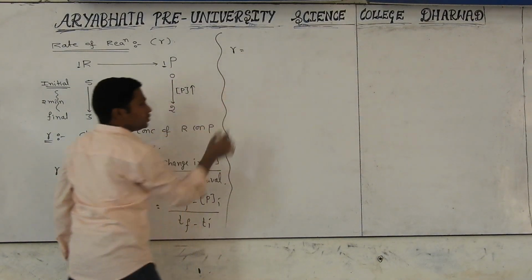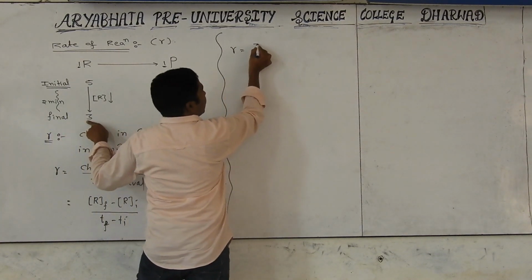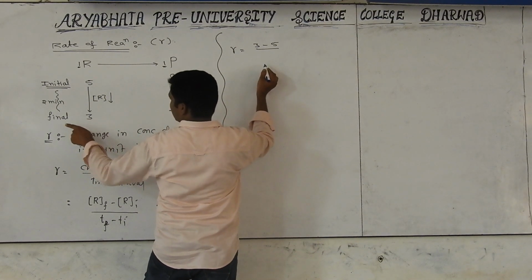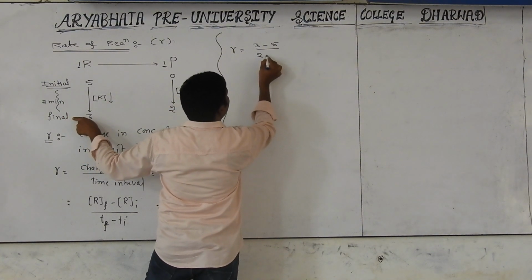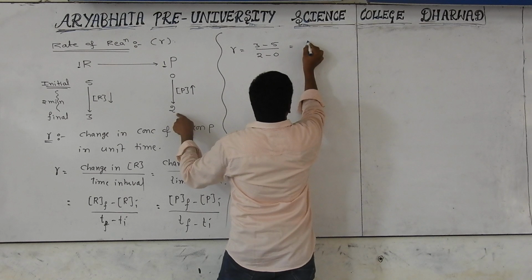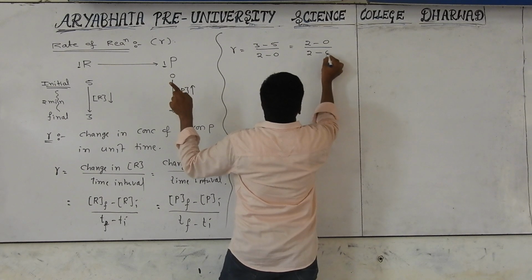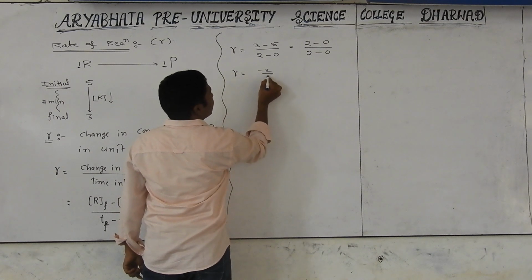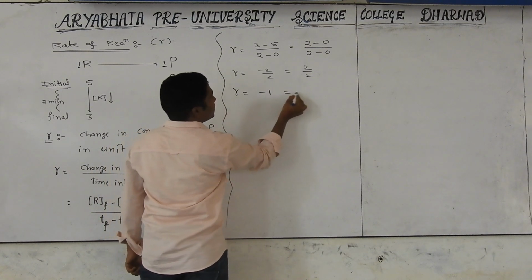R is equal to the change in concentration of the reactant, final 3 minus initial 5, divided by the change in time. Final time is after 2 minutes, initially 0, so 2 minus 0. The concentration of the product finally is 2, initially 0, by the time, finally 2 minutes. Okay, we are getting R is equal to (3 minus 2) by 2, which is 2 by 2. Then we are getting R is equal to minus 1.